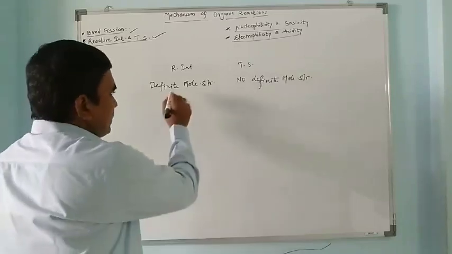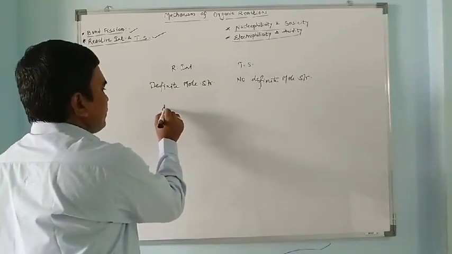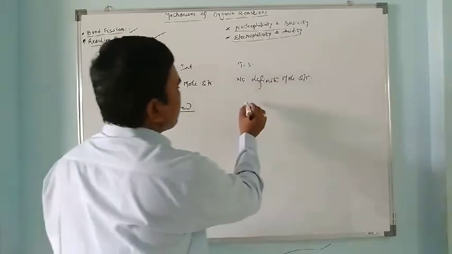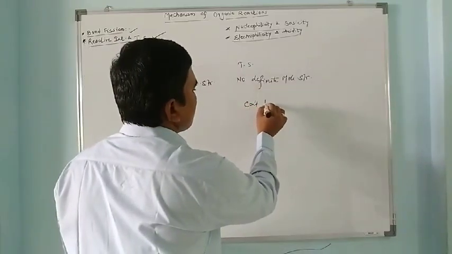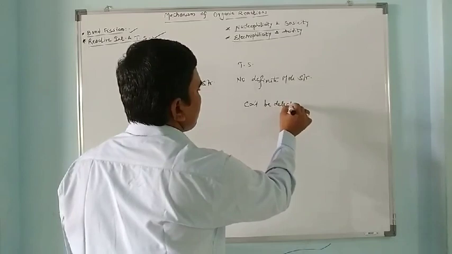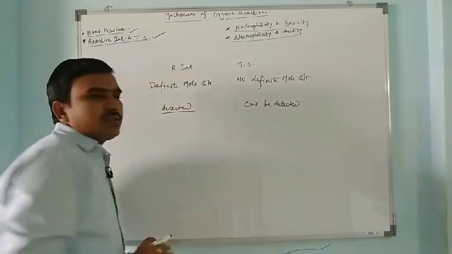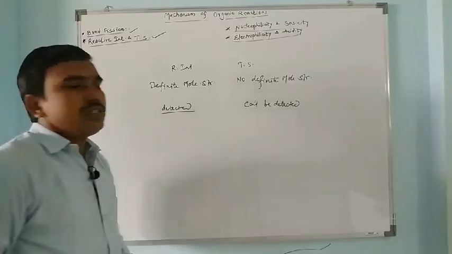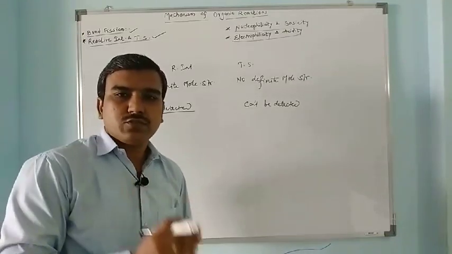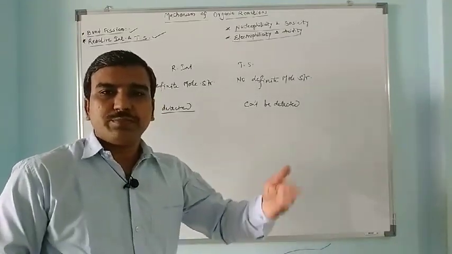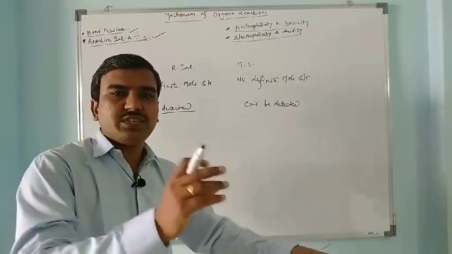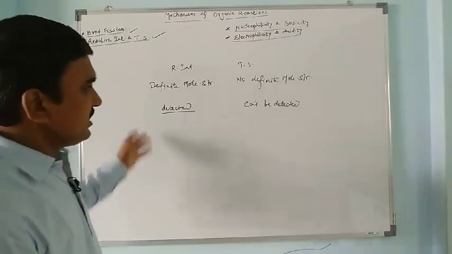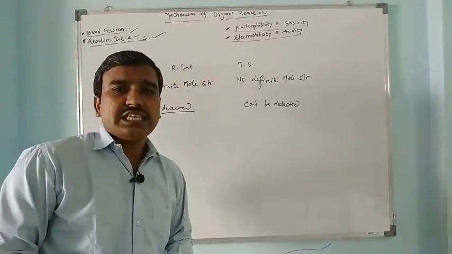So the transition state can be formed in any reaction, but reactive intermediates are formed in a multi-step reaction. Reactive intermediates can be detected using different methods, but the transition state cannot be detected. These intermediates can be detected by using spectroscopic techniques, or by using different trapping reagents. We can add trapping reagents so they can react with the intermediate. So these are some basic things regarding the reactive intermediates.